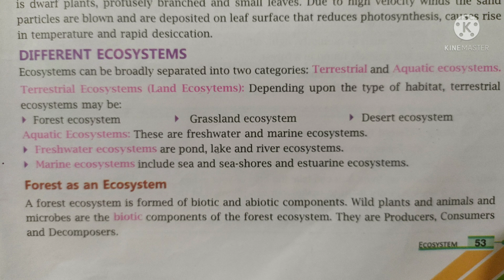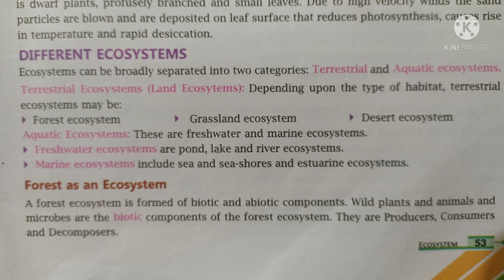Then another one is aquatic ecosystem. Aquatic means related to water. This is further of two types: freshwater ecosystem such as pond, lake and river ecosystem, and marine ecosystem such as seawater and estuarine ecosystem, seashores. These all are marine ecosystem.